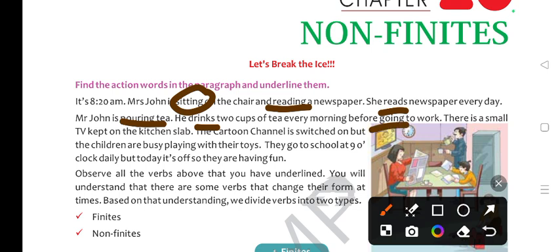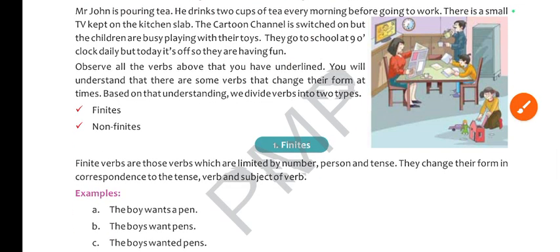There is a small TV kept on the kitchen slab. The cartoon channel is switched on, action word, but the children are busy playing with their toys. They go, action word, at 9 o'clock daily, but today it's off. They are having fun. So you can see here that some of the verbs I did not underline, because some of the verbs are finites and some of the verbs are non-finites.